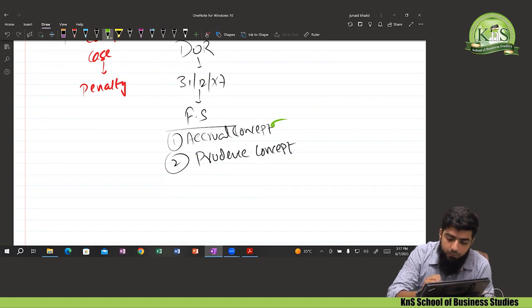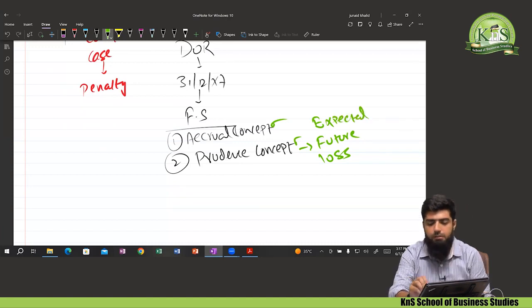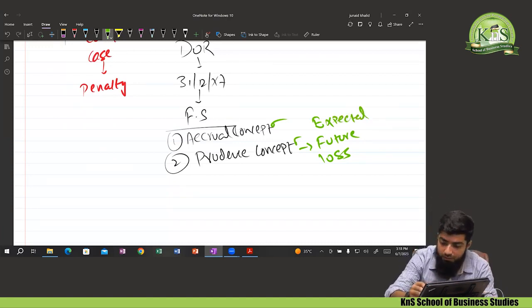The second one, the prudence concept, states that if there is any expected future loss, you need to recognize that future loss. Expected future losses are recorded. Let me give you the example.